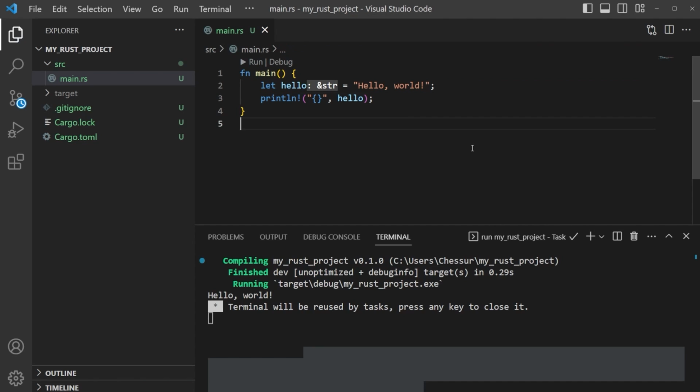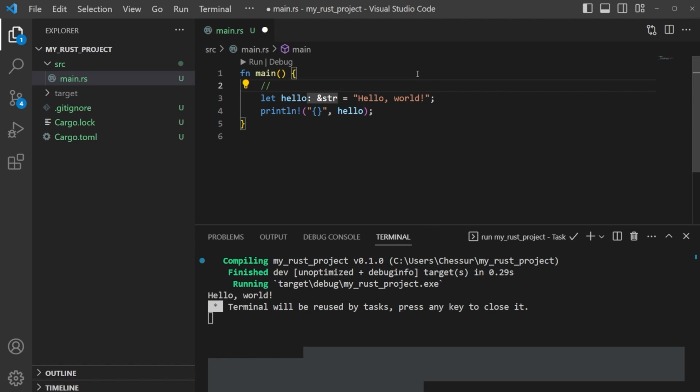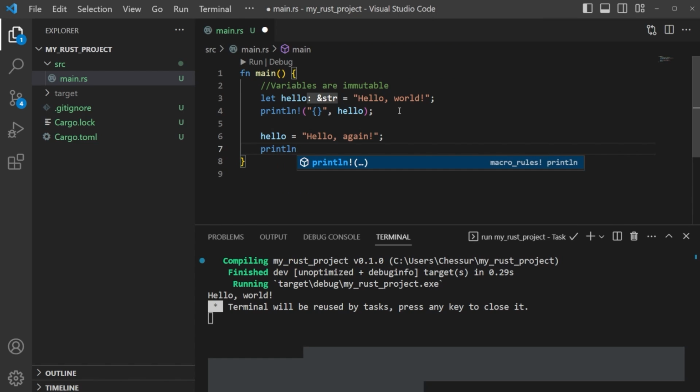Now, something interesting about variables, at least in Rust. Variables in Rust are immutable, and we can make a note here: variables are immutable, okay? In most programming languages, they are mutable, meaning that if we came in here and we just said, hello is now equal to hello again, and we printed this out, we would imagine that this works. In fact, it will not work, and I'll take a look at why.